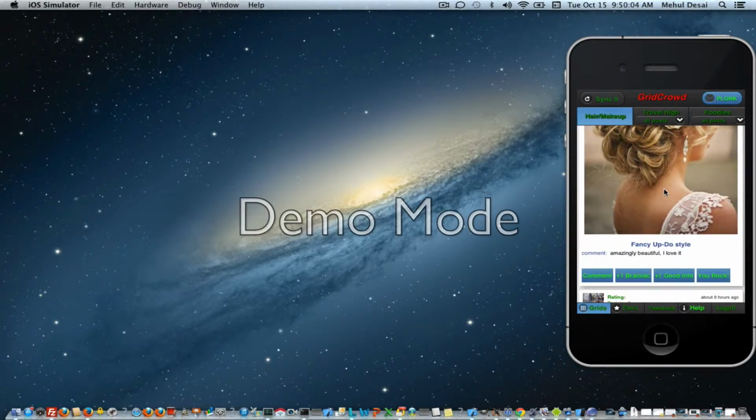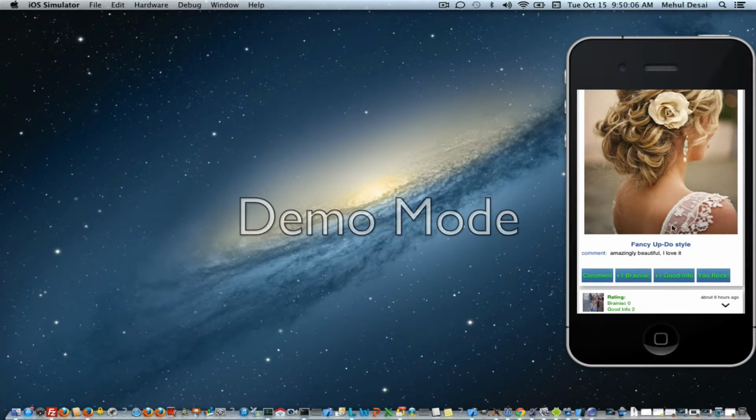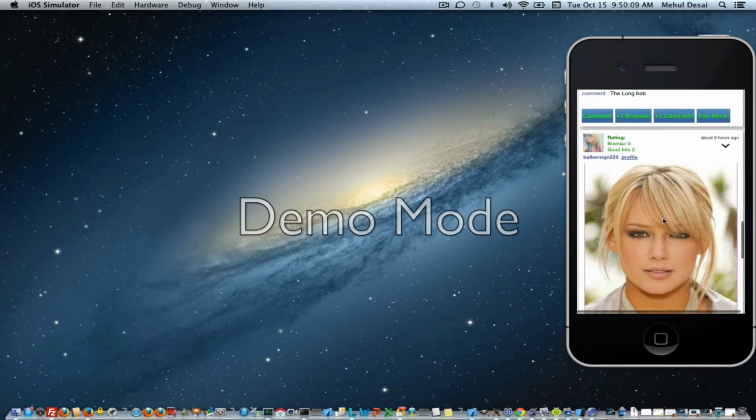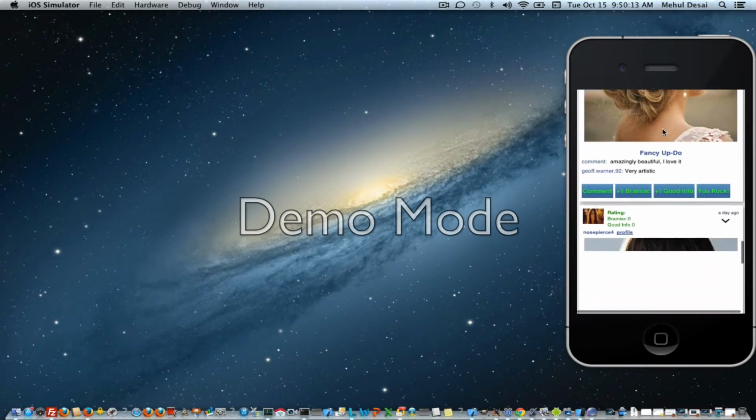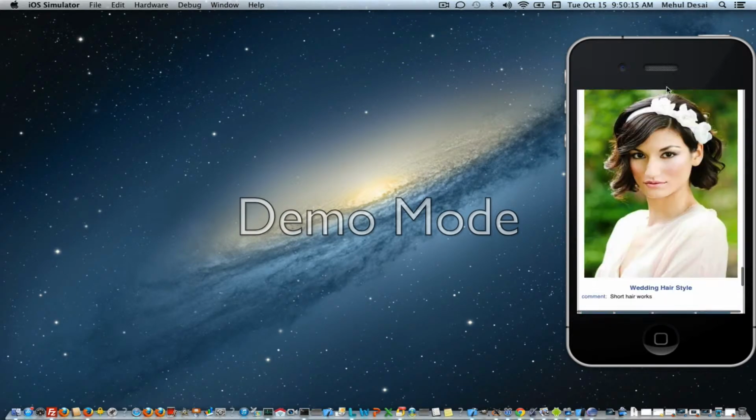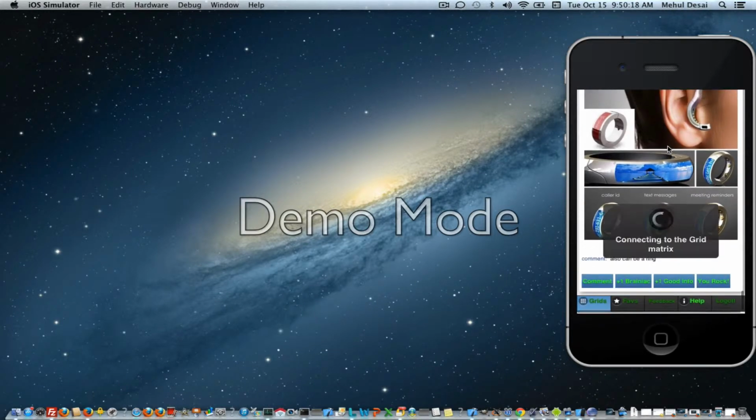And you can scroll through. If you click once, it'll remove the menus. You can scroll through and read these posts, and you can comment on them. And it'll pull more posts from the server the more you go down.